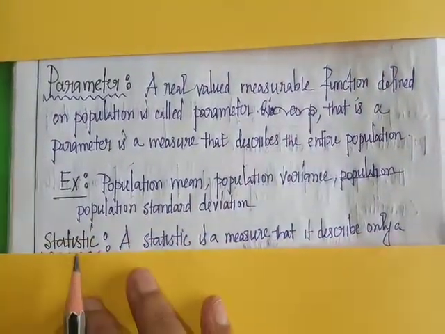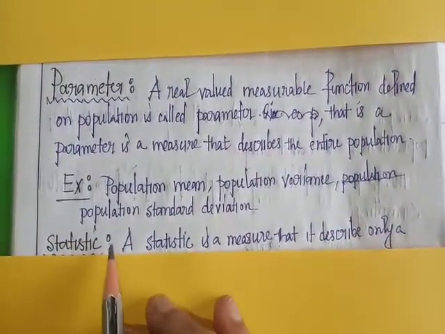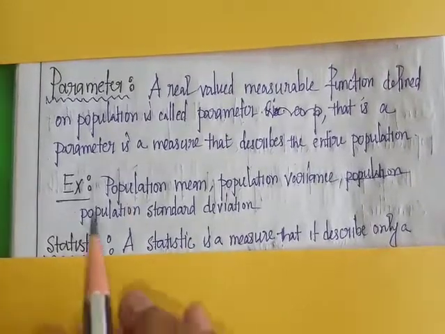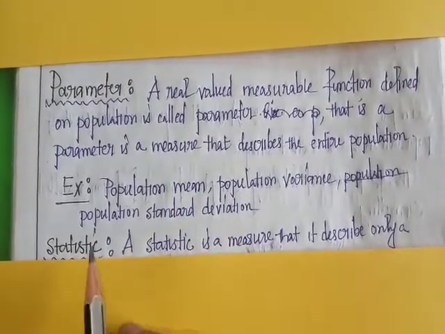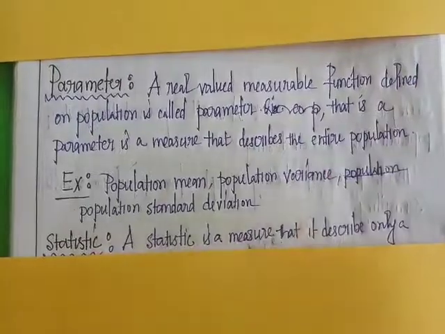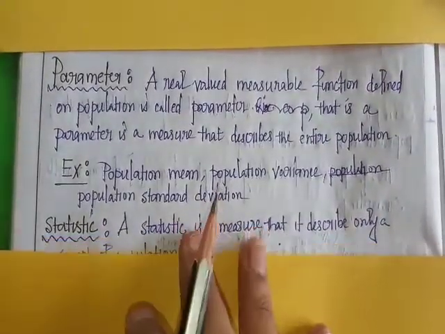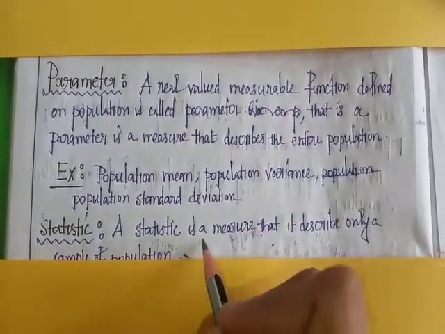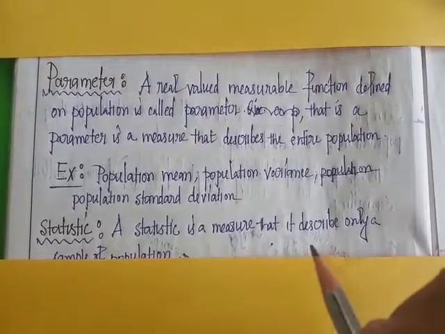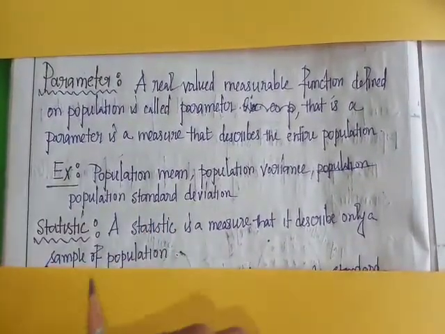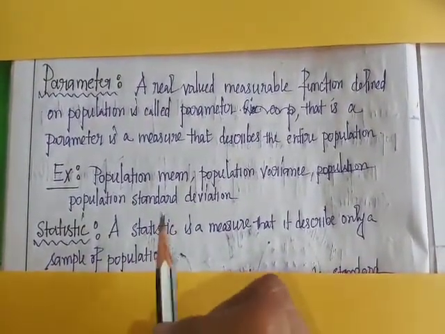Then statistic, singular, not statistics. A statistic is a measure that describes only a sample of the population.